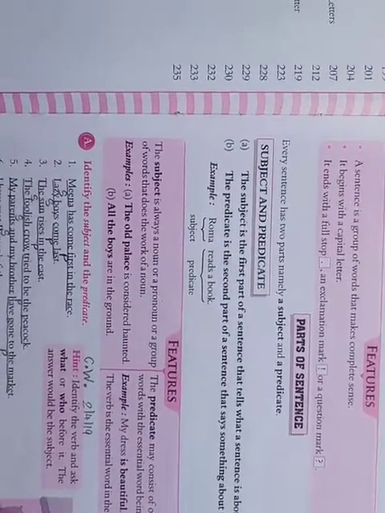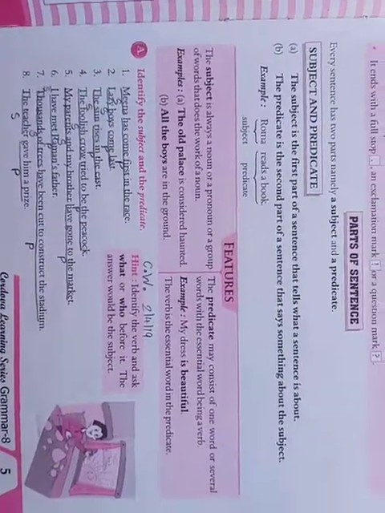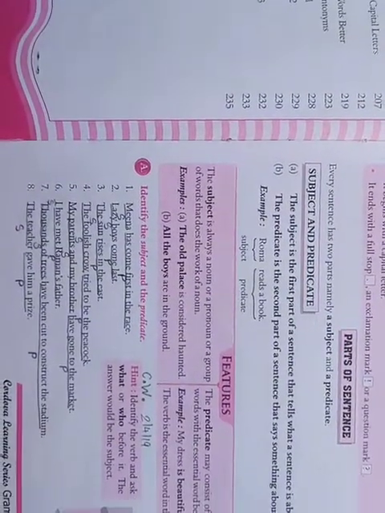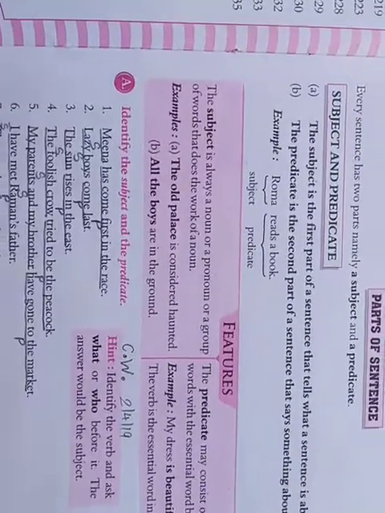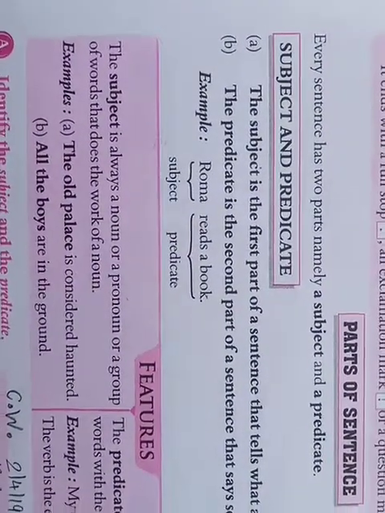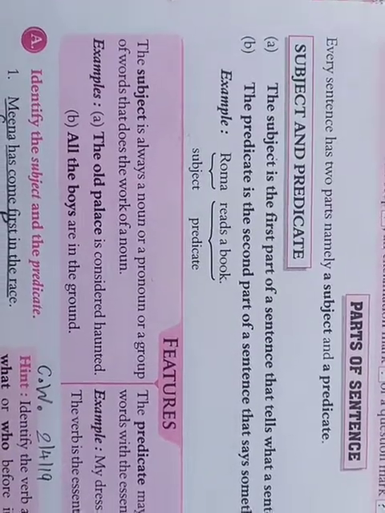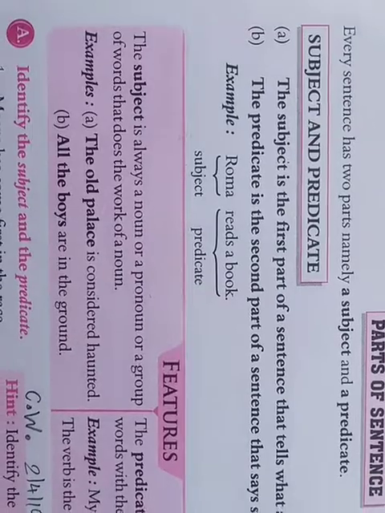The predicate. The predicate is the second part of a sentence that says something about the subject. Say for an example, Roma reads a book. So here, what do you think? Who is the doer of action? Roma. Yes, you are correct. Why is Roma the doer of action? Because which type of activity is going on?